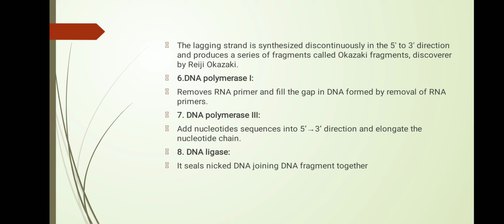The sixth enzyme is DNA polymerase 1. DNA polymerase 1 removes the RNA primer from the Okazaki fragment and fills the gap in the DNA formed by the removal of the RNA primer. The seventh is DNA polymerase 3. DNA polymerase 3 is a multifunctional enzyme, but its main function is to add nucleotides in the 5' to 3' direction and elongate the nucleotide chain.